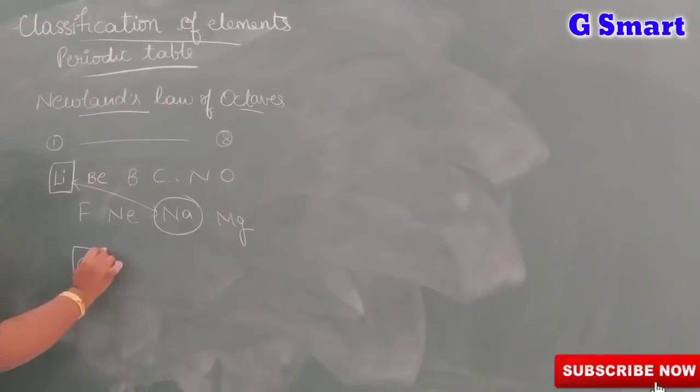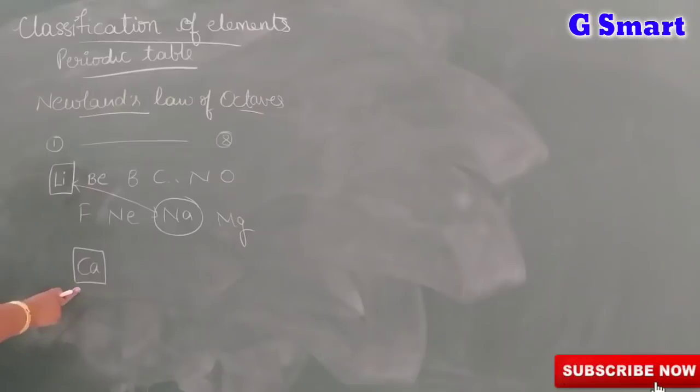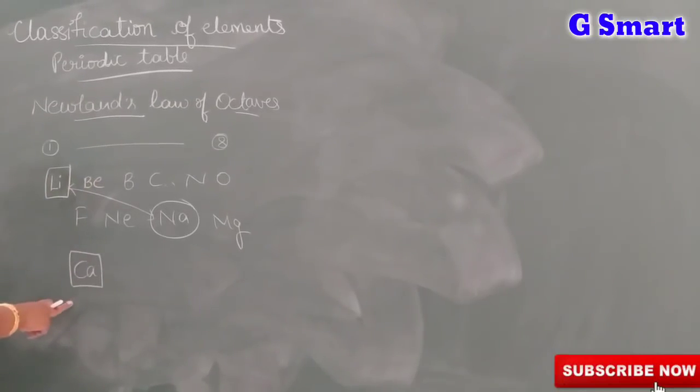But here also some limitations are there. The first one is that elements which have atomic masses higher than calcium do not show this property. Up to calcium only, the elements show this octave rule property.